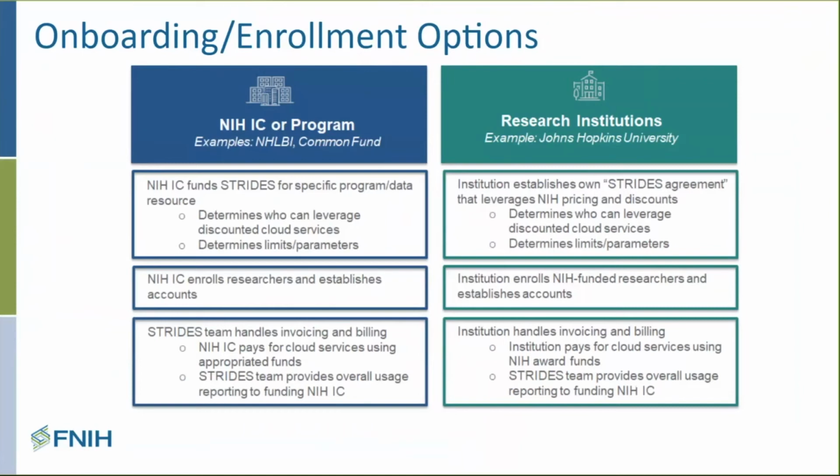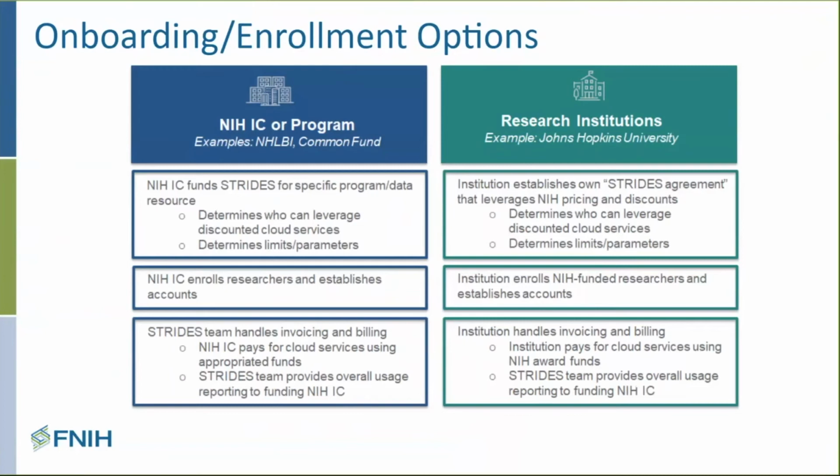An institute or center like NINDS might put money on. They may say, we're going to pay $100,000 for a given program or a given researcher, and then we just draw down on those funds and let them know what their balance is. So that is one path, and that's being used pretty regularly with multiple ICs here internally, again, for both intramural and extramural programs.